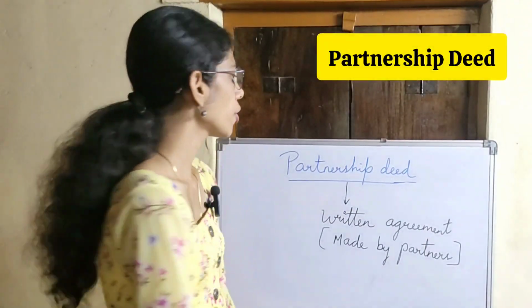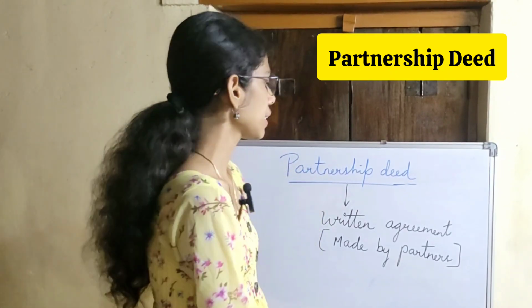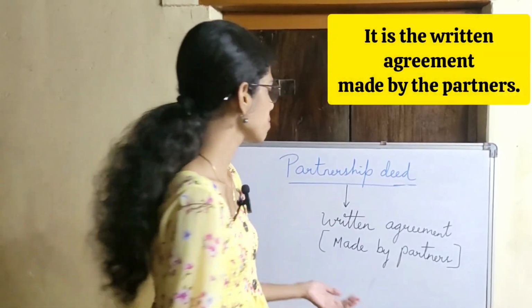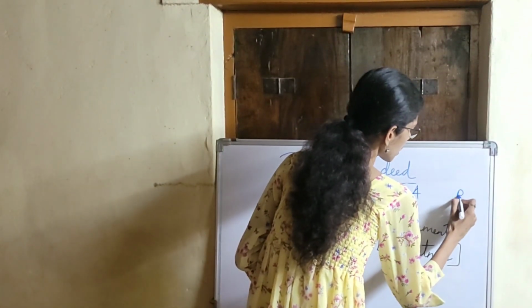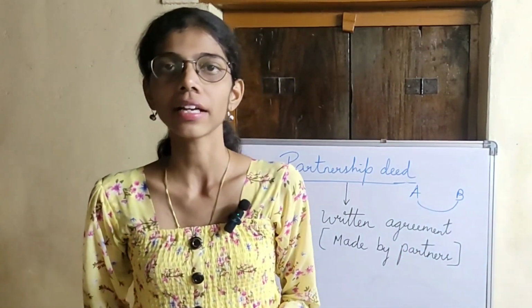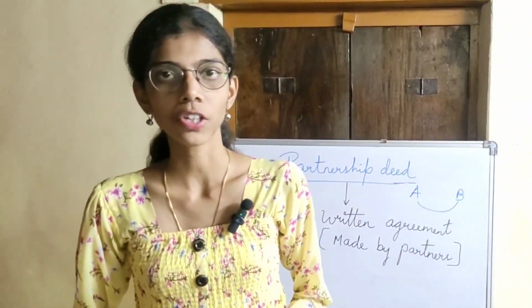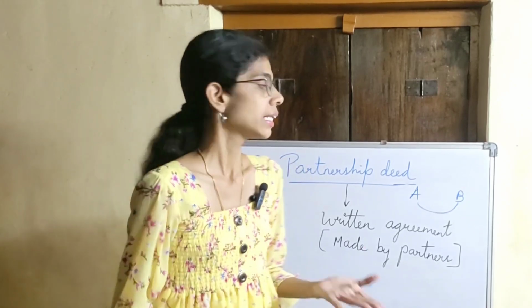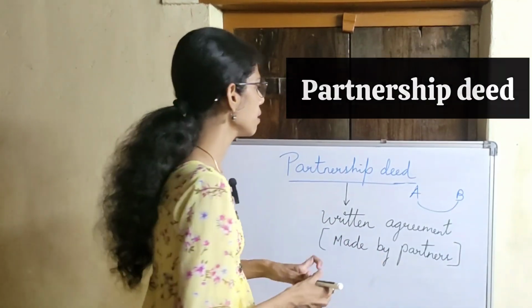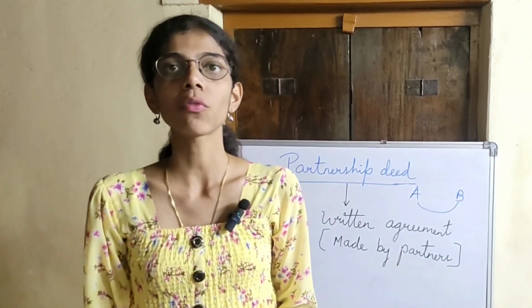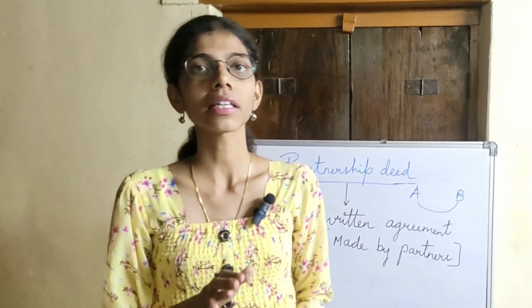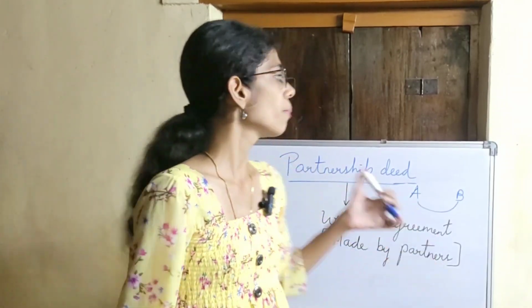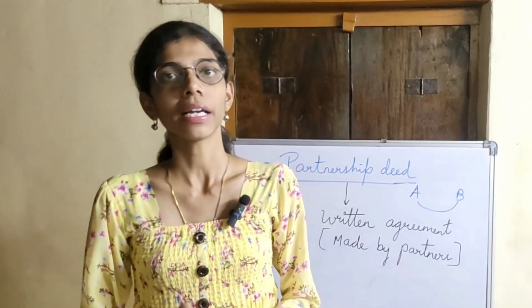So next, let us study about partnership deed in partnership firm. Partnership deed is a written agreement which is made by the partners. So suppose there are two partners A and B and they decide to start a business. They cannot orally come and say that they are starting a partnership firm. There should be certain agreement which has to be made. That is known as partnership deed, where they will make a written agreement and they will say what rules and conditions they will follow to start a partnership firm. But there are no certain rules or restriction to maintain a partnership deed. But it is better for both the partners to maintain this for their safety.